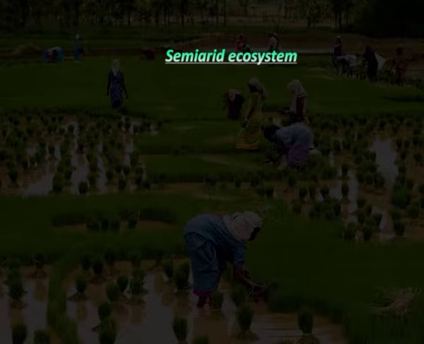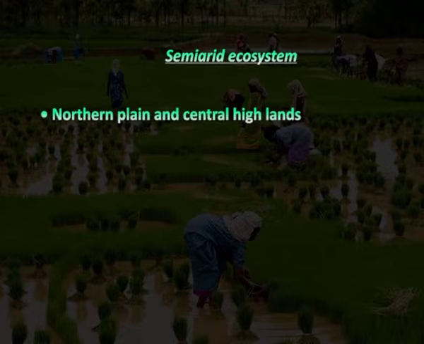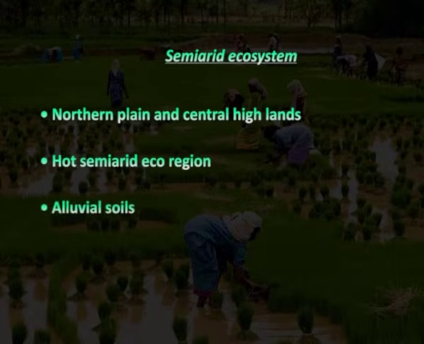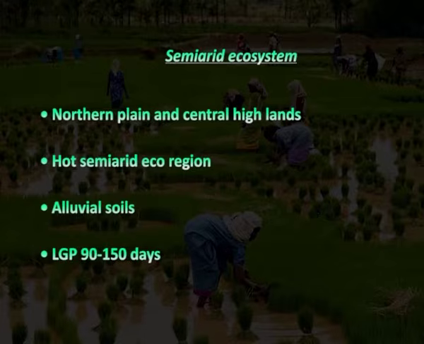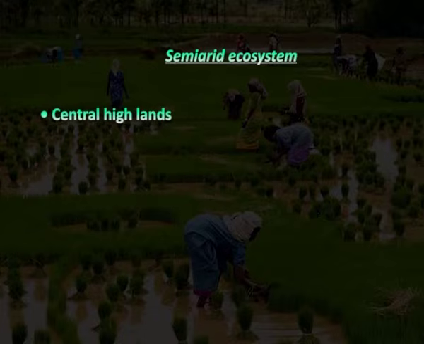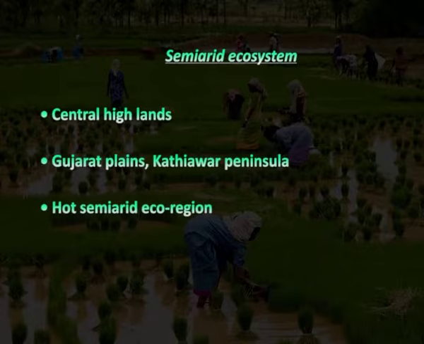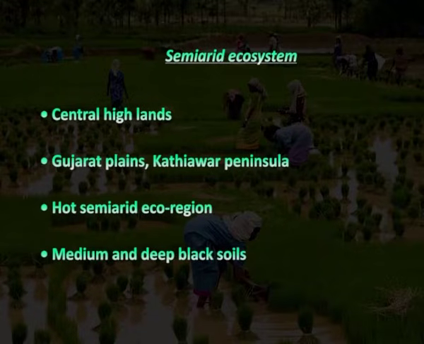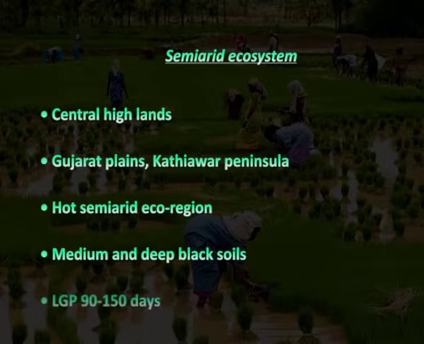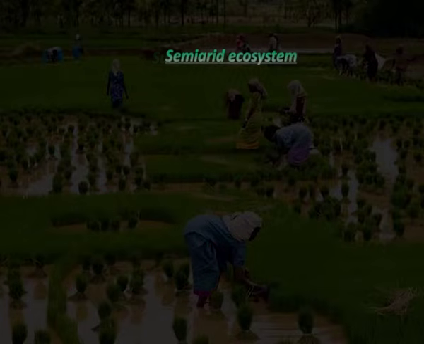Semi-arid ecosystem consists of northern plain and central highlands, hot semi-arid ecoregion, alluvial soils with LGP 90 to 150 days. Central highlands, Gujarat plains, Kathiawar peninsula, hot semi-arid ecoregion, medium and deep black soils with LGP 90 to 150 days.